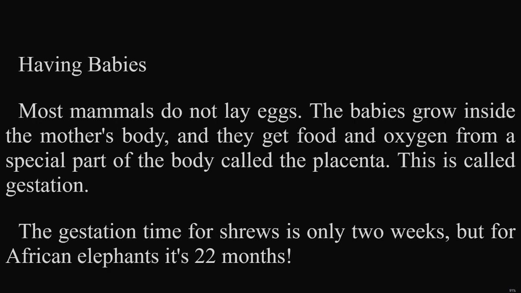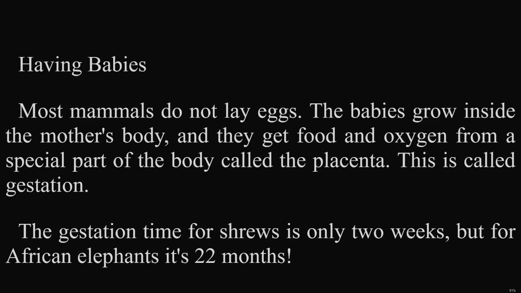Having babies. Most mammals do not lay eggs. The babies grow inside the mother's body, and they get food and oxygen from a special part of the body called the placenta. This is called gestation. Discover.